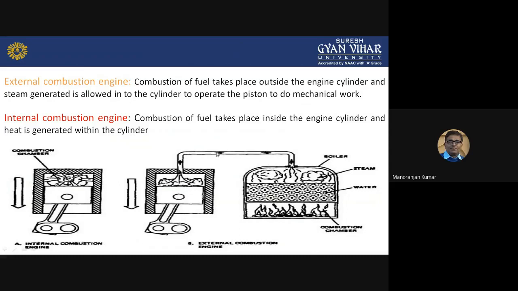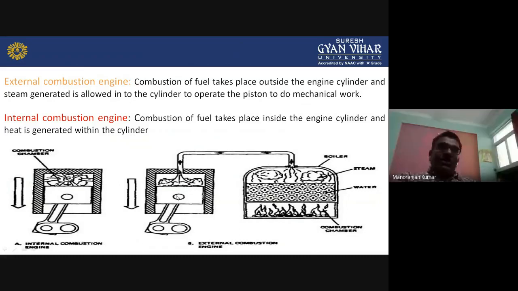Now see, this is the external combustion engine. Here is the engine, but combustion is not taking place inside this engine cylinder. Combustion is taking place outside of the engine cylinder, here. Some fuel is there. By burning this coal, heat is generated, and that heat passes through this pipe to the engine cylinder.